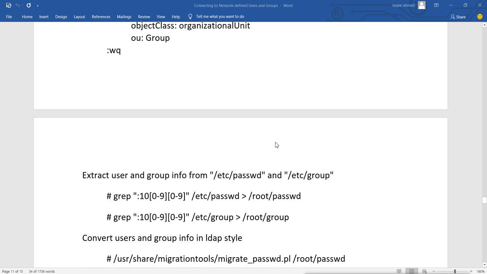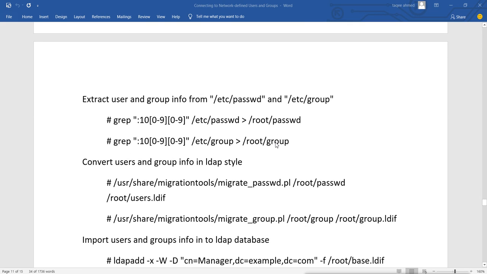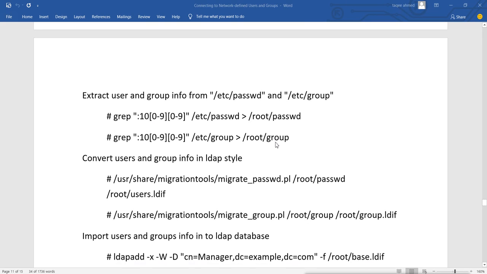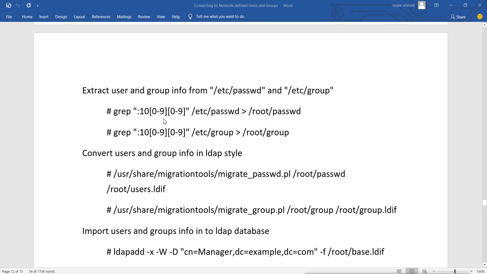Now what we will do here is extract user and group info from our passwd and group files. In Linux, we have user information in the passwd file and group information in the group file.